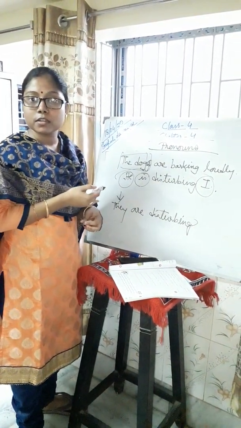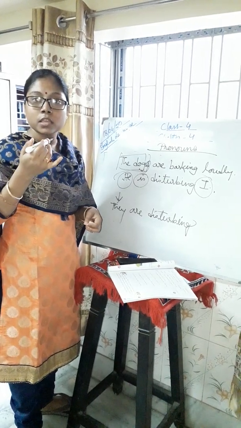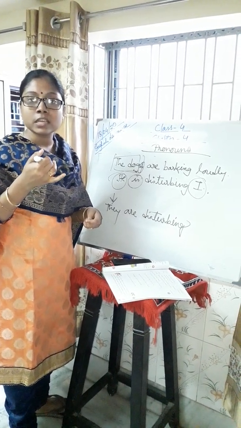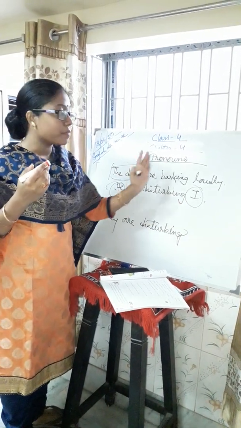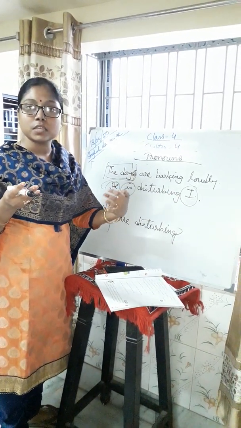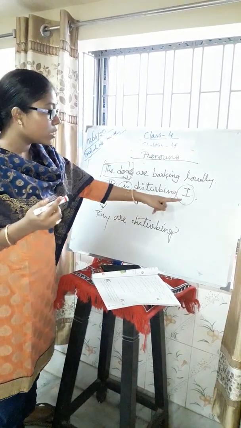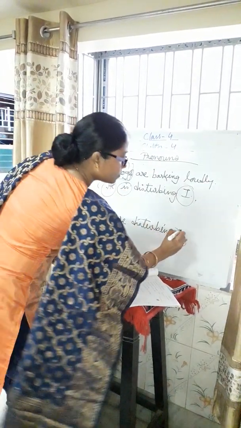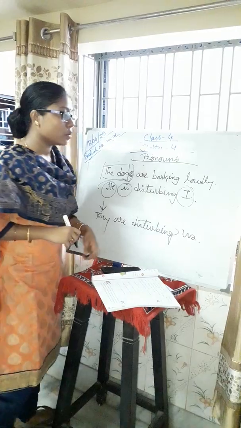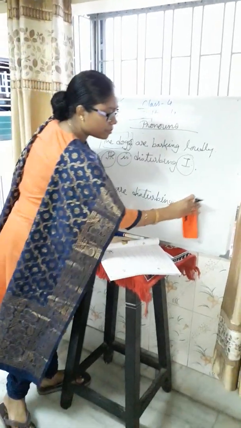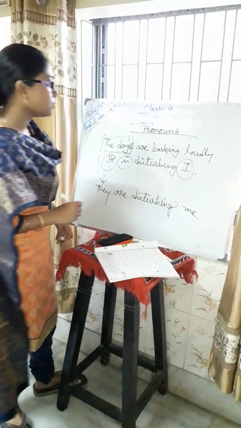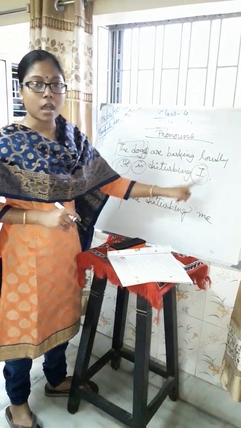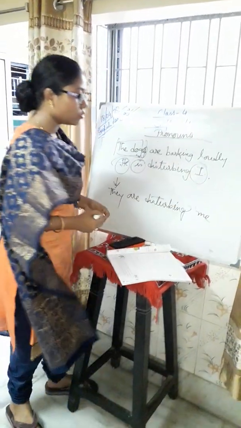Before only we have learned: I, we, you, he, she, it, they. Those we can use only in the subject part. In the predicate part we have to use us, me, our. Is it? So here, for I, it will be better to use me. They are disturbing me. Okay, they are disturbing me. Since it is I, it will be easy to use me.